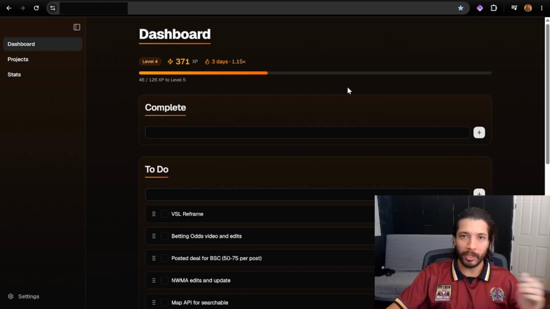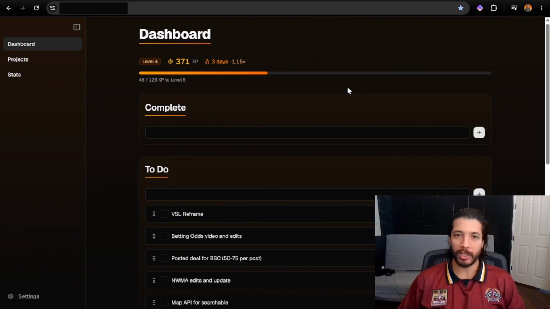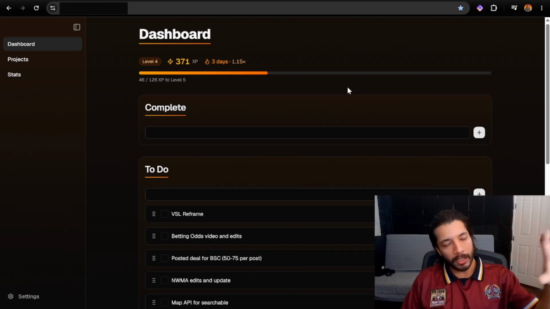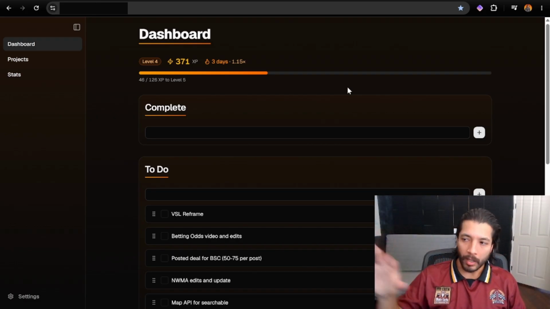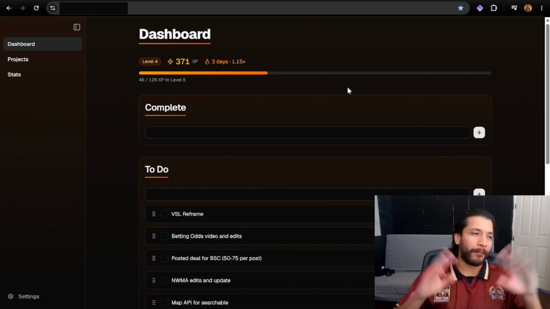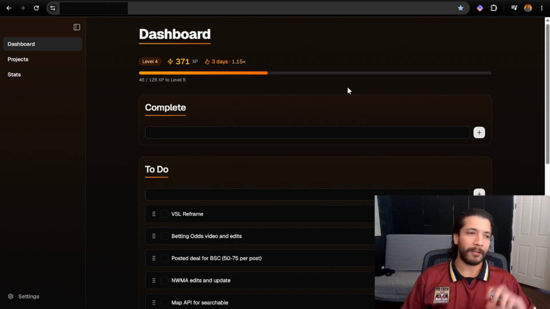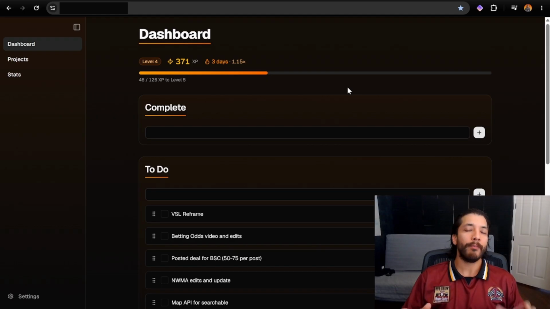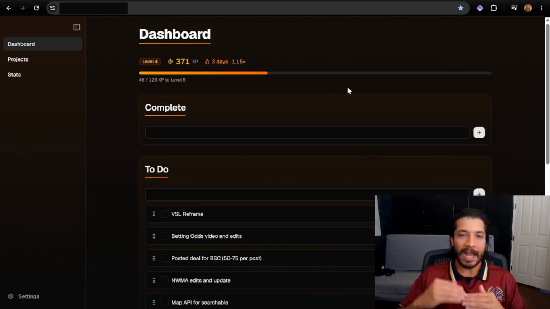I could put a chatbot in here. I could put a knowledge base in here. I could put a YouTube transcriber and an image generator and a lot of other components. I could find tweets, I could do Google searches, I can find leads, I could do all this stuff. I could put all that stuff in here, but what I'm looking for is something that is the elevated version